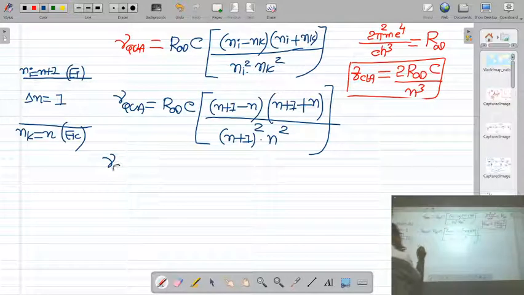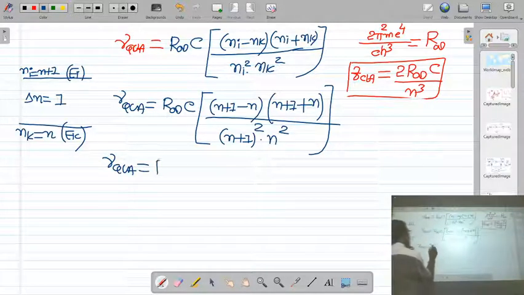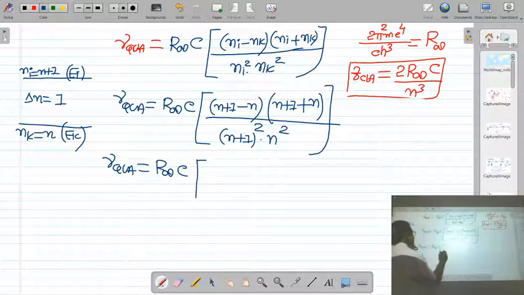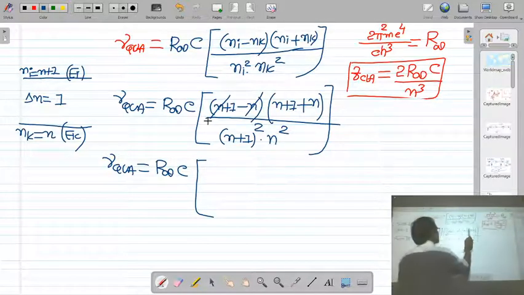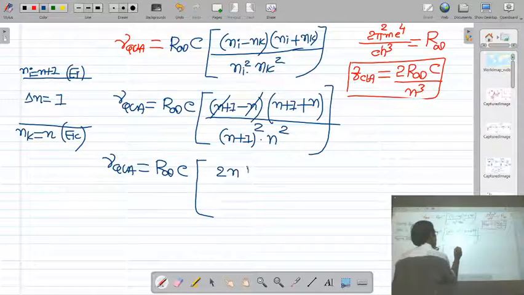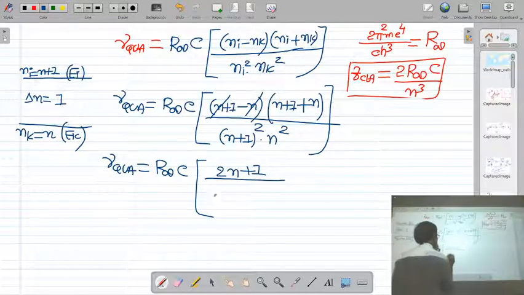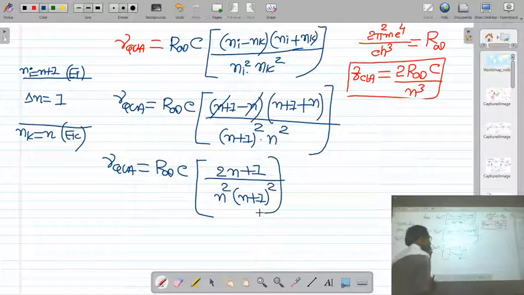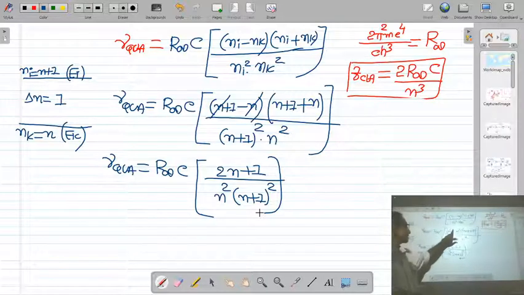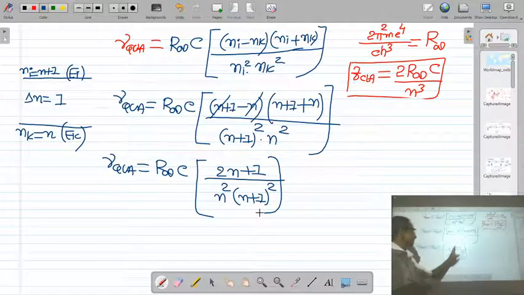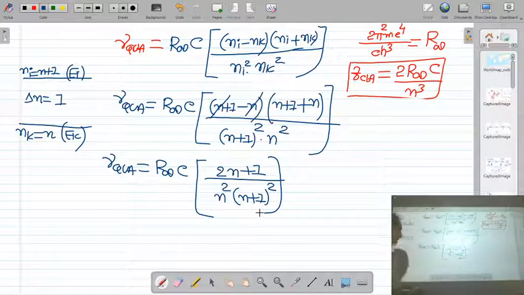So the quantum mechanical frequency is equal to R infinite into C. Okay, this n is cancelled. This n plus n will be 2n plus 1 upon n square, (n plus 1) square. So we are getting the quantum mechanical frequency as R infinite into C times (2n plus 1) upon (n plus 1) square into n square. Okay. Now,